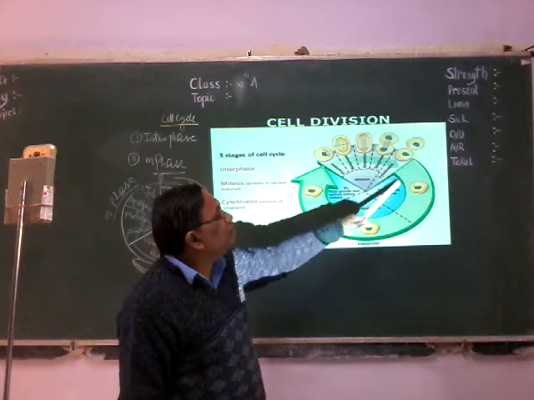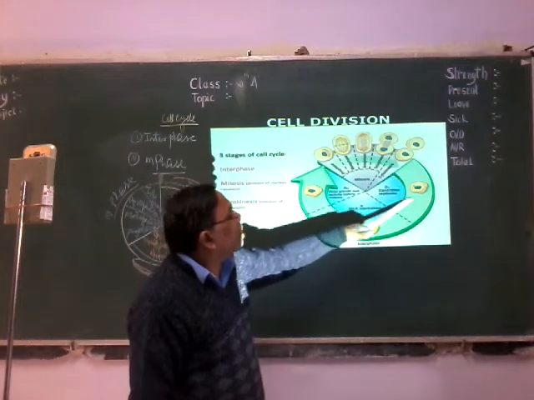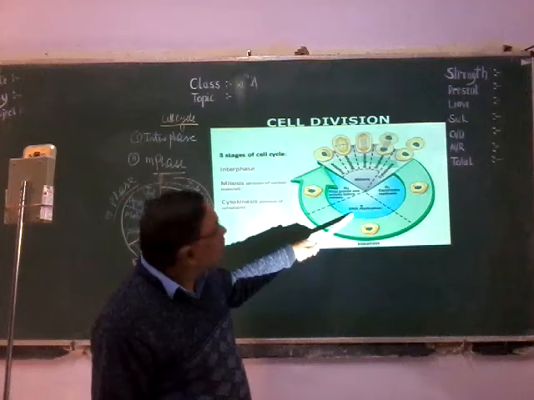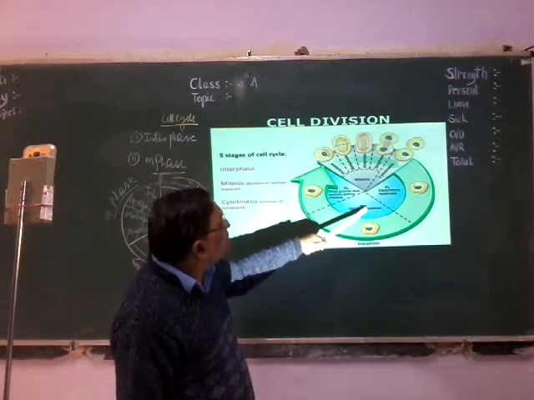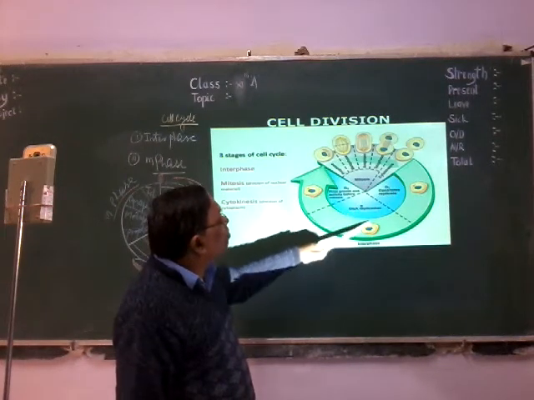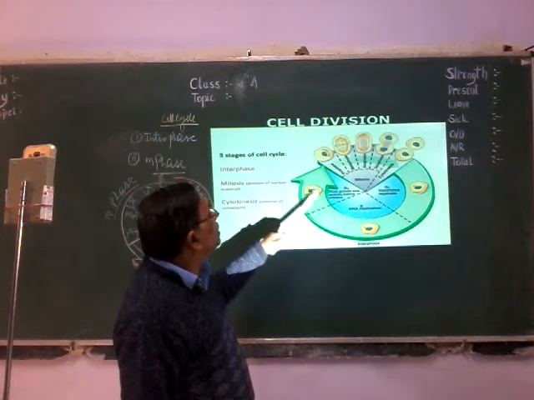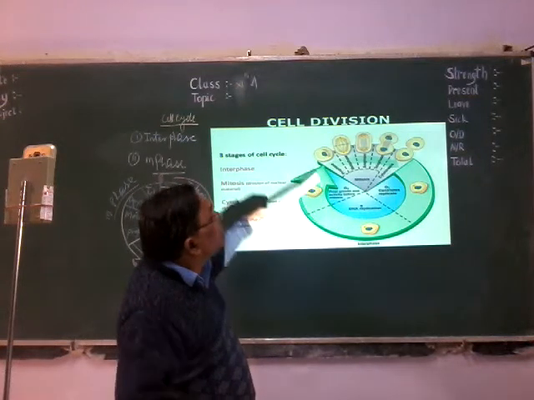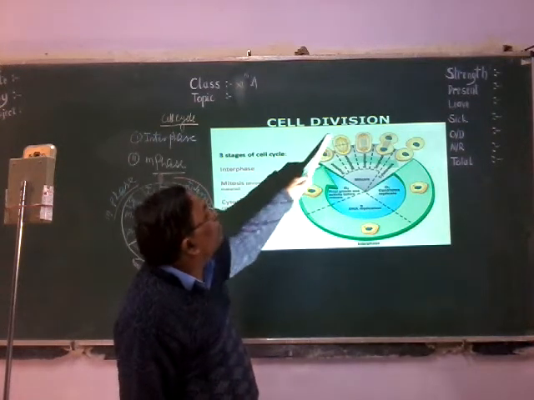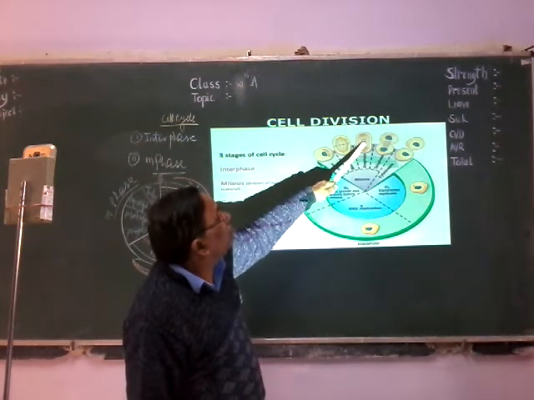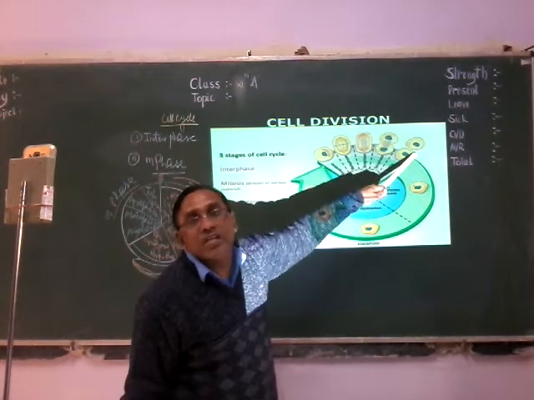Here is a cell. This daughter cell undergoes G1 phase. In G1 phase, the synthesis of RNA and protein occurs, and the cell increases in size. Then the DNA replication, meaning the synthesis of DNA, occurs, the amount of DNA increases, doubles. And again in the G2 phase, synthesis of RNA and protein occurs, then the cell increases in size. Now the M phase. In M phase, here is the prophase, metaphase, anaphase, telophase, then two daughter cells.